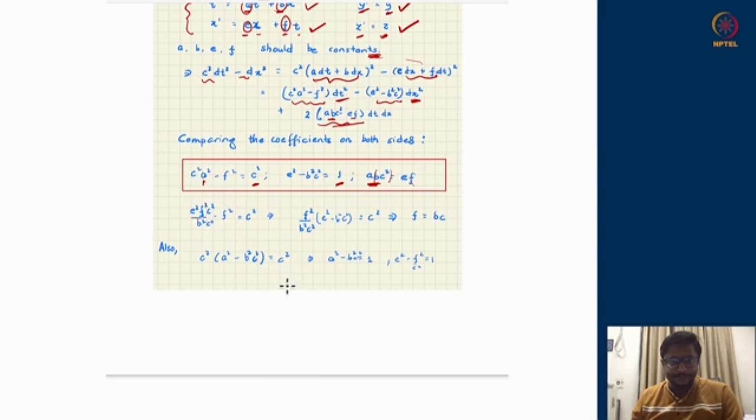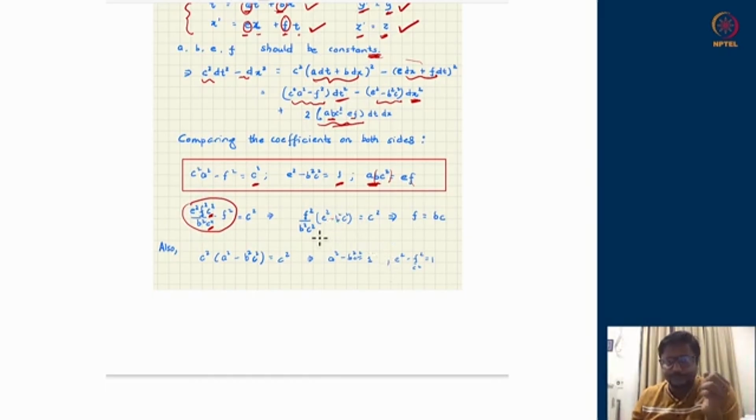All right. Once I have written like that, you can see that c square is cancelling the c to the power 4 here, so that it will become 1 over c square. And then I can pull out f square upon b square c square here, and inside I will get e square minus b square c square. So the left hand side can be written neatly as this.